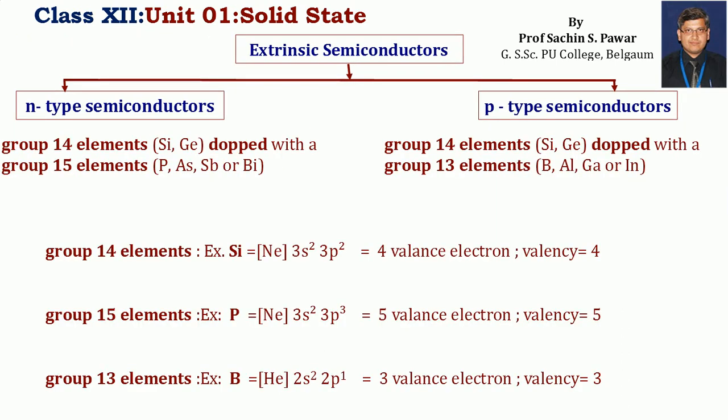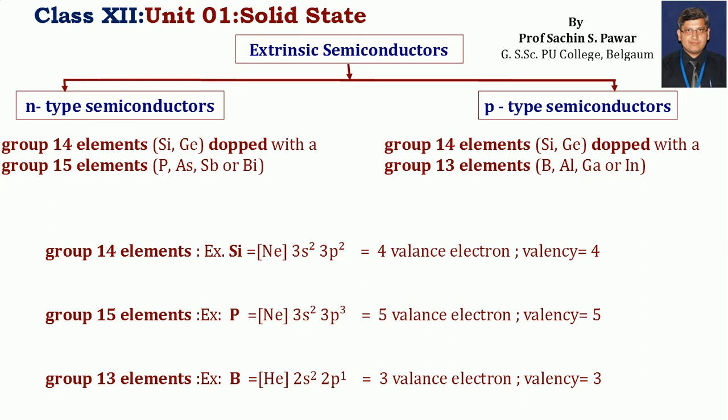Thus, for the n-type semiconductor, as you can see on the left hand side, group 14 elements, silicon, germanium and so on, are doped with group 15 elements: phosphorus, arsenic, antimony, bismuth. Here you see group 14 elements have 4 valence electrons, and group 15 elements have 5 valence electrons. So the number of valence electrons in the impurity, that is group 15 elements, is more than the number of valence electrons in the intrinsic semiconductor, that is the group 14 element.